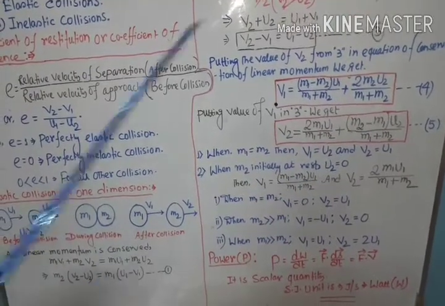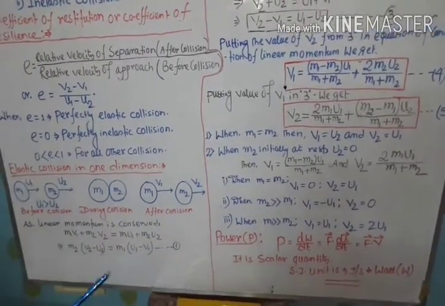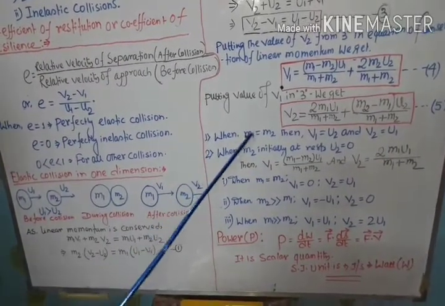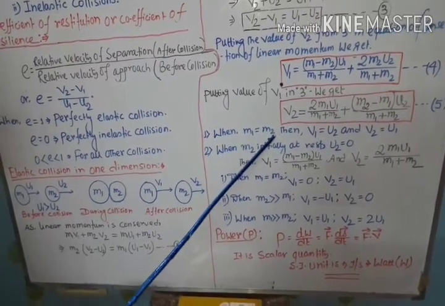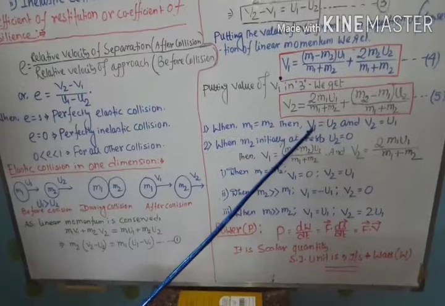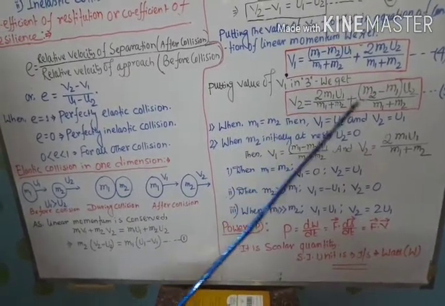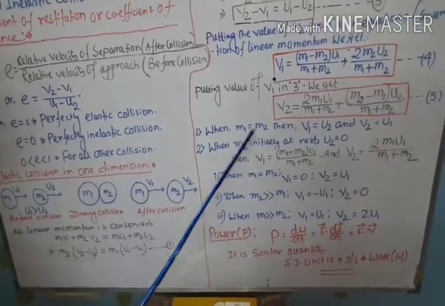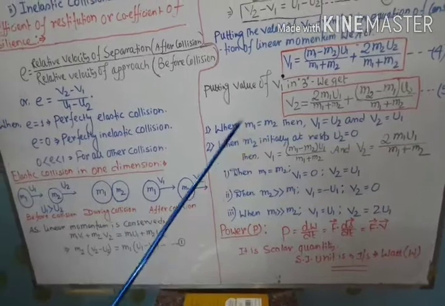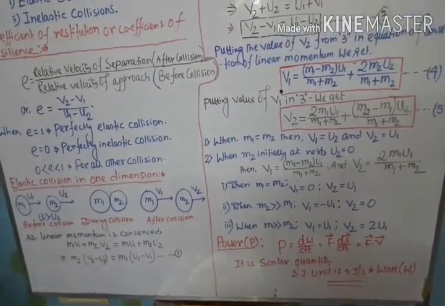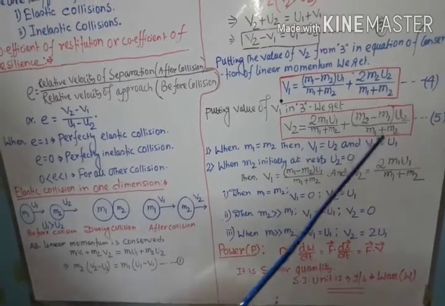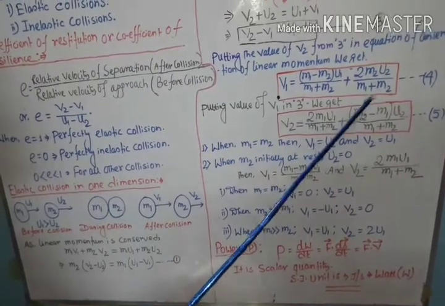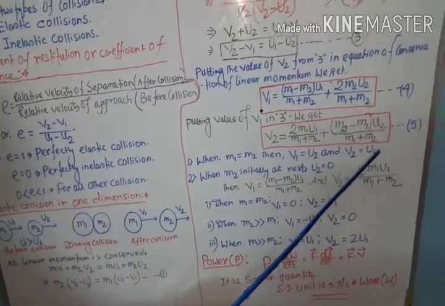So now student, after knowing this, regarding one-dimensional elastic collisions, you have to know certain cases. Case number 1: whenever the masses of the two objects are equal, then v1 becomes u2 and v2 becomes u1. So from here we can say, whenever the masses of the two objects are equal and they collide elastically in one dimension, after the collision their velocities will interchange, meaning m1 moves with the velocity of m2 and m2 moves with the velocity of m1.